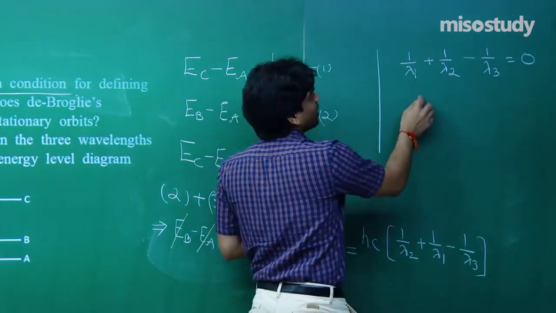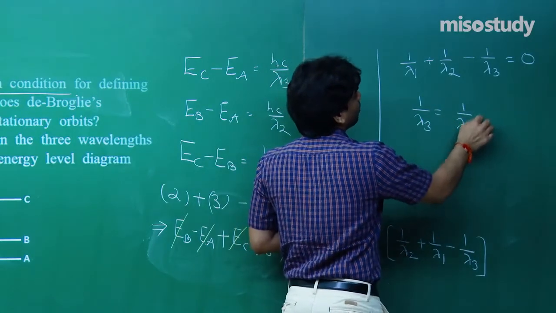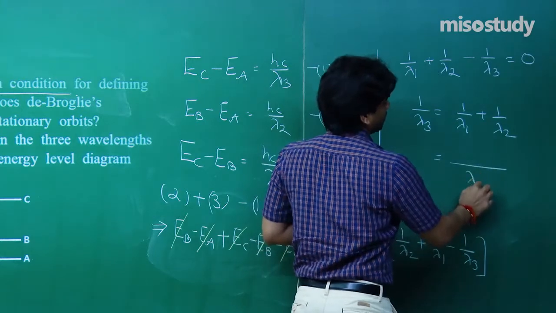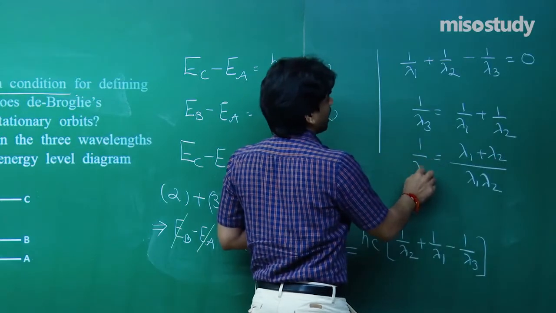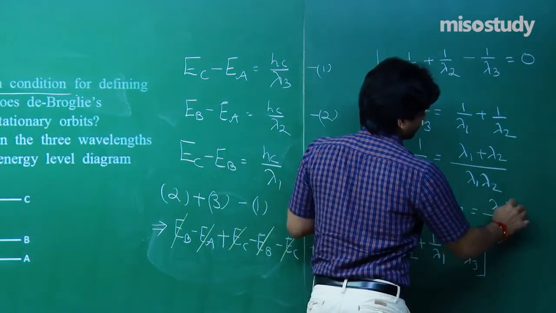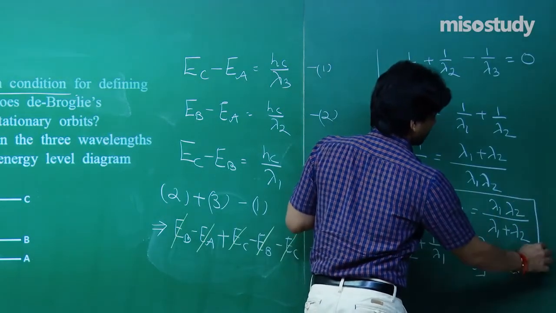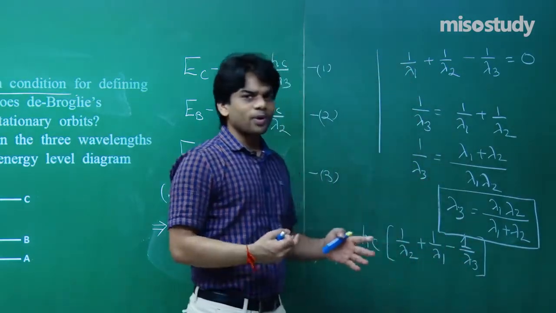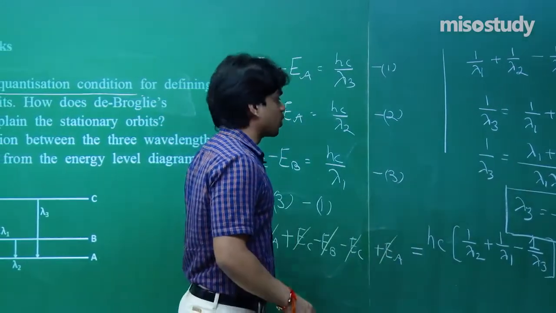If I simplify this, I obtain 1 upon lambda 3 is equal to 1 upon lambda 1 plus 1 upon lambda 2, or in very simple words, lambda 3 is equal to lambda 1 lambda 2 divided by lambda 1 plus lambda 2. This is the relation we were looking for. So we actually related lambda 1, lambda 2, lambda 3. We just know how the energy will be related in this case and we have reached the result.